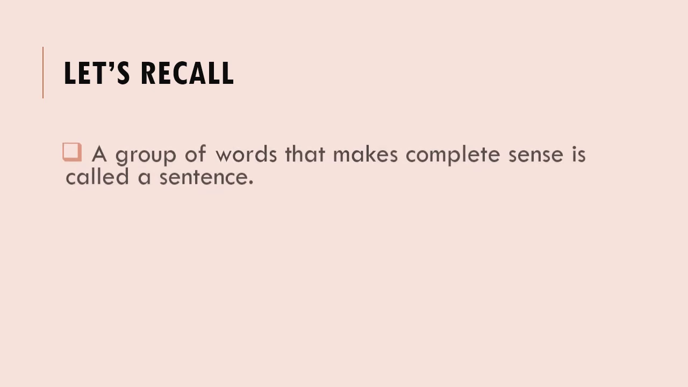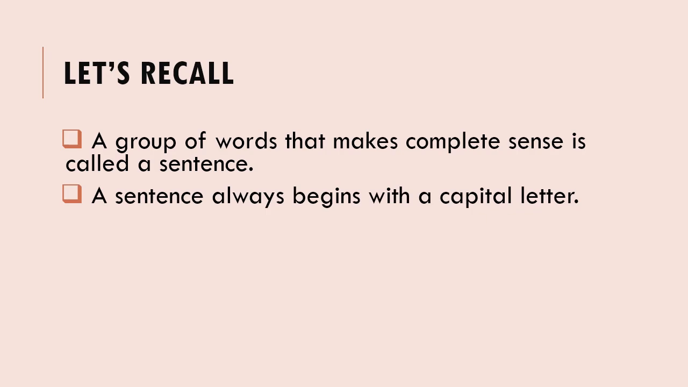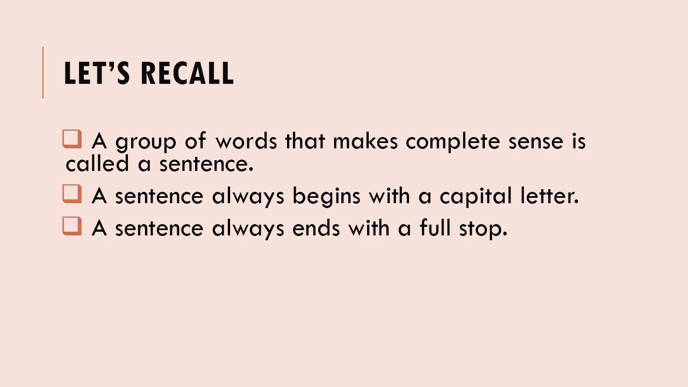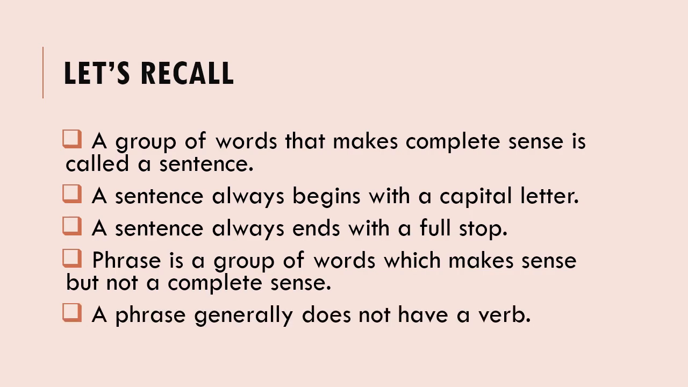Now, let's recall. A group of words that makes complete sense is called a sentence. A sentence always begins with a capital letter. It always ends with a full stop. A phrase is a group of words which makes sense but not a complete sense. A phrase generally does not have a verb.